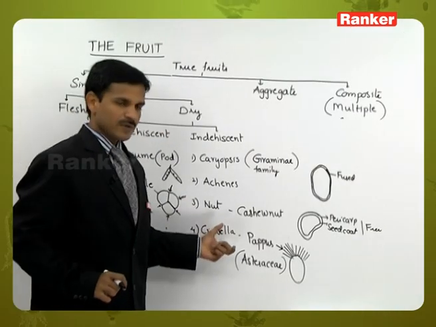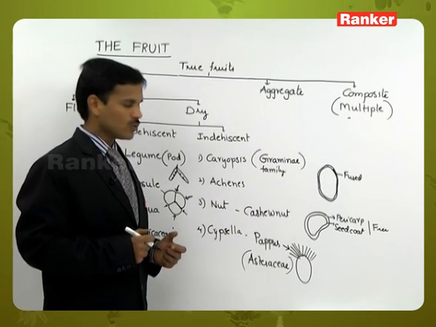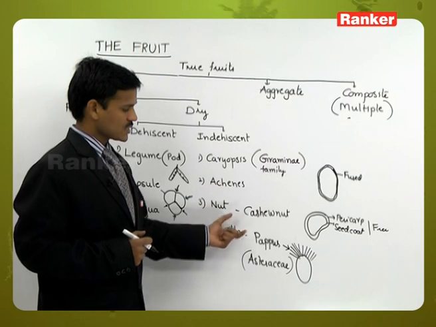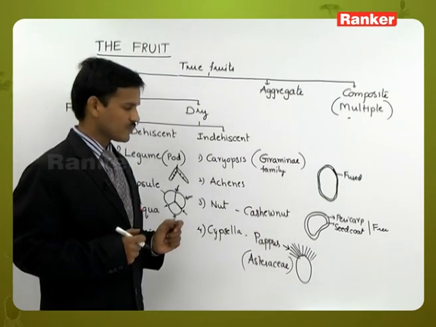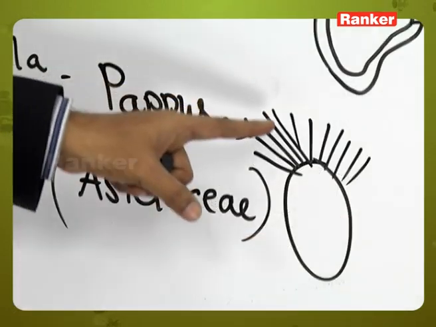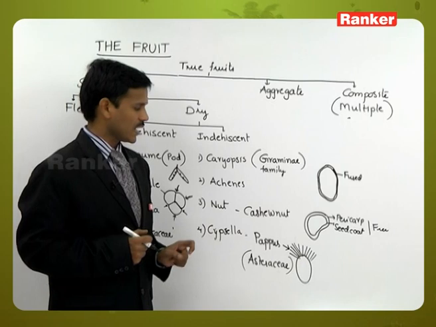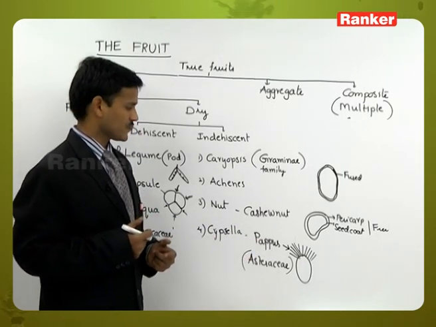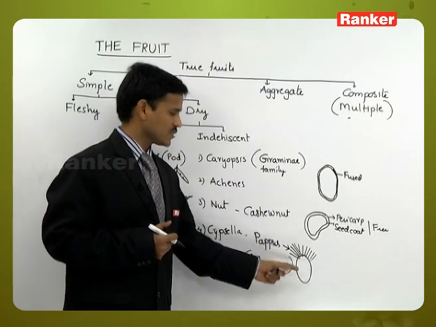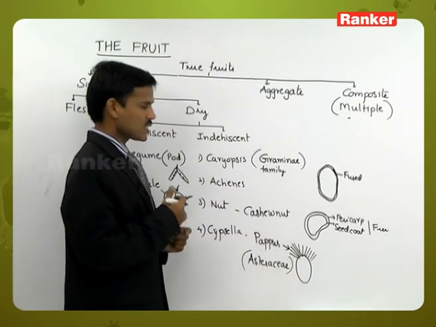In Asteraceae family members like sunflower, tridax, chrysanthemum, marigold, the fruit is Cypsela type of fruit. Very small fruit, single seeded fruit, and characterized by pappus. Pappus is the permanent or persistent calyx. It helps in the dispersal of seed or fruit. The fruit has only one seed. So pappus helps in the dispersal of fruit or seed.